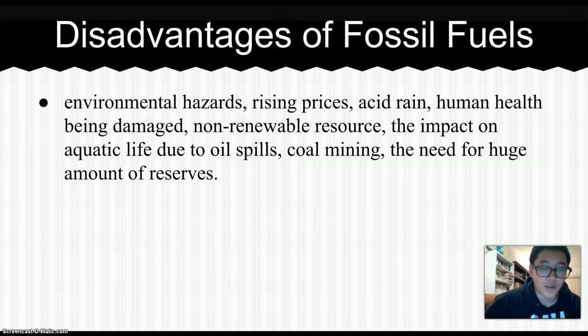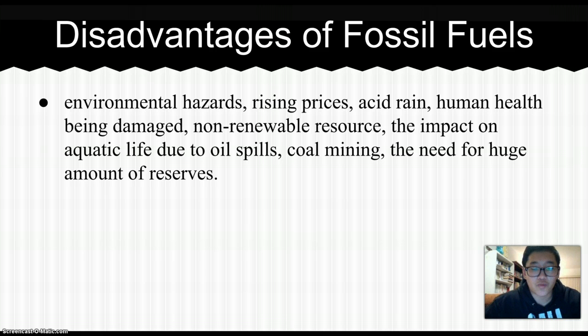One example of why fossil fuels are an environmental hazard is because of pollution. Pollution is probably fossil fuels' biggest disadvantage. What happens is that when fossil fuels are being burnt, CO2 is being released into the atmosphere. Carbon dioxide is a greenhouse gas, which is the main cause for global warming. Global warming is illustrated like a big blanket covering the whole Earth, which causes it to be warmer and warmer. And due to this warmth, it can cause serious climate changes that will affect Earth in many ways.